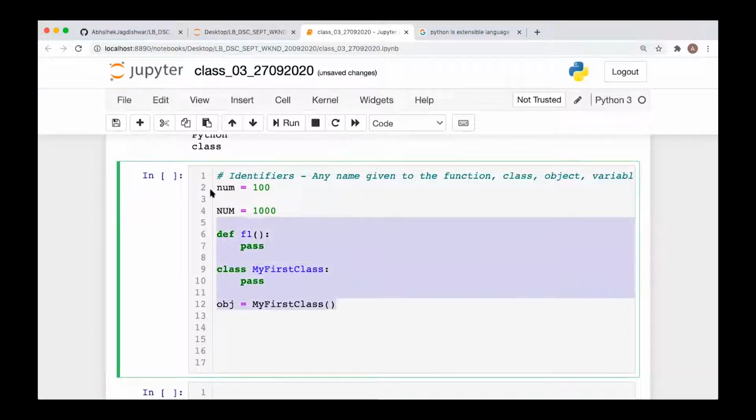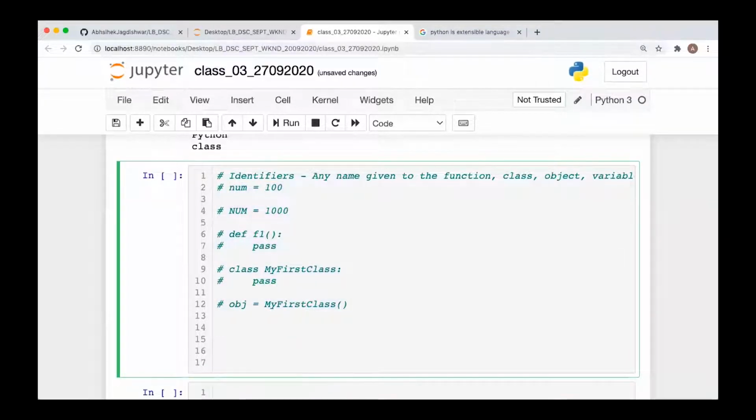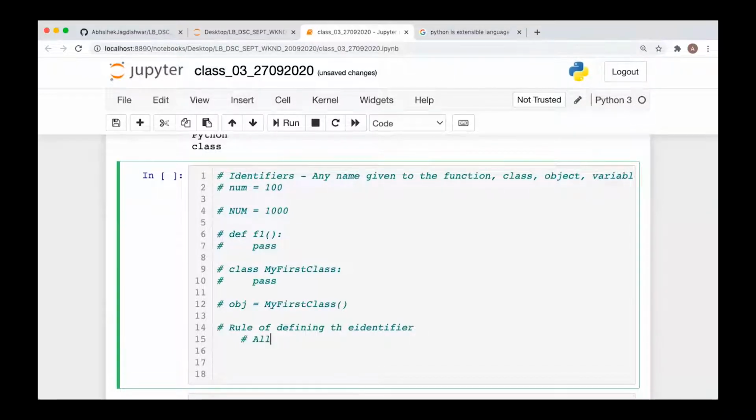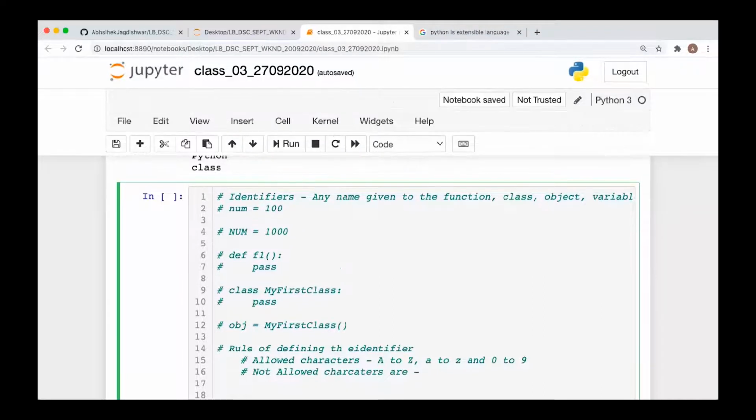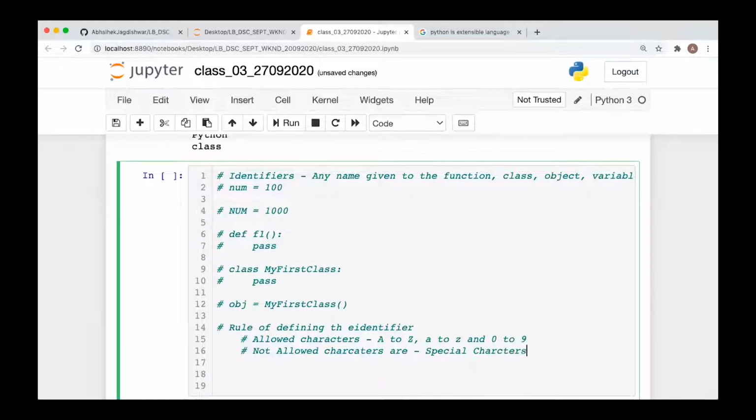Okay, so let's look at the rules for defining an identifier. The rule says that the allowed characters are capital A to capital Z, a to z, and 0 to 9. These are all the allowed characters. Not allowed characters are... Abhishek, sorry to interrupt. During the special classes, you said the underscore is also one of the allowed characters if it is used in between.